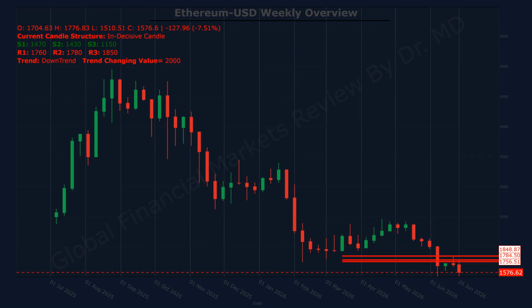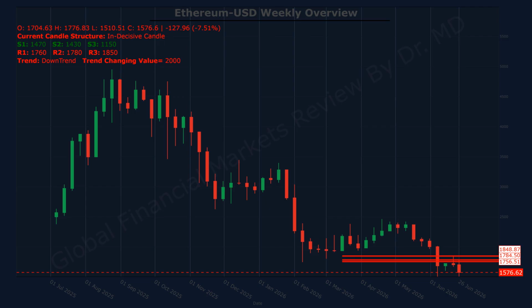The trend strength is defined by a reference level of 2,000, which acts as a key pivot for directional bias or a trend-changing level. If a weekly body candle closes above the trend-changing resistance level, the prevailing downtrend will shift towards an upward direction. This weak candle structure can be described as indecisive candle.